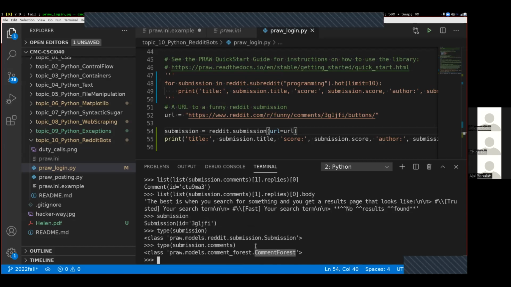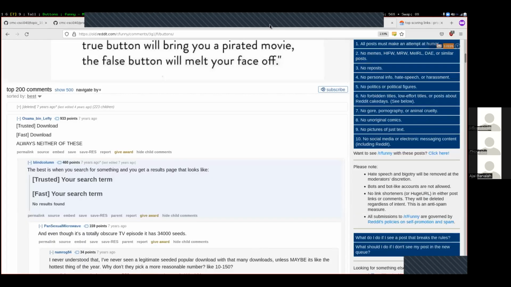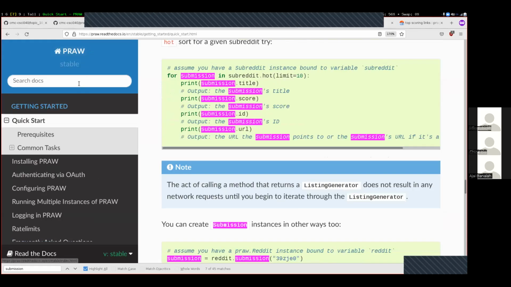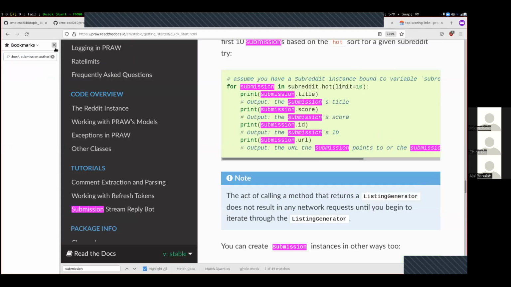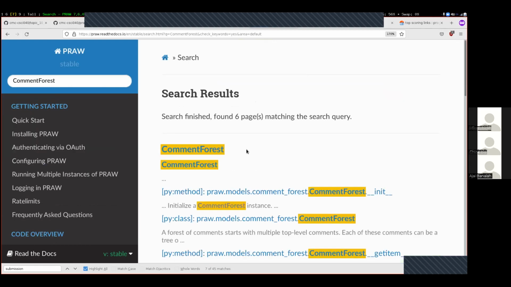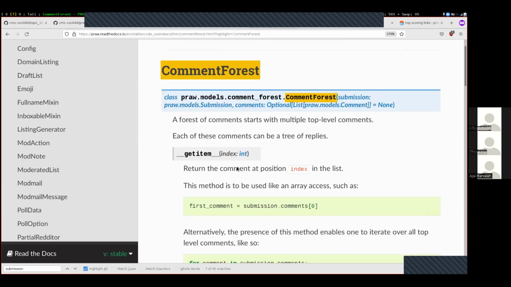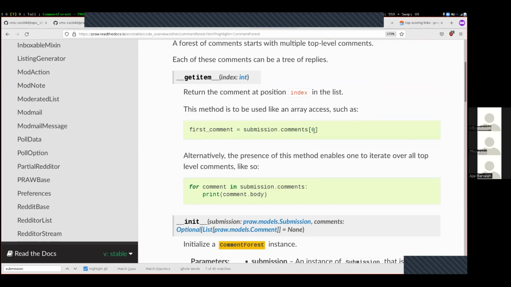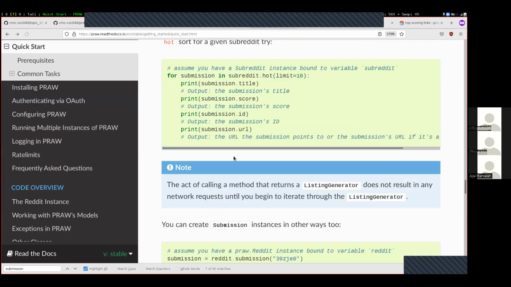I don't think I actually looked for comment forest over in the documentation, so let's go do that real quick. Up here, scroll to the top. Comment forest, and oh, there it is. And here's all the things that you can do with a comment forest, looping over it, accessing individual elements. We got to this by looking through the quick start section.